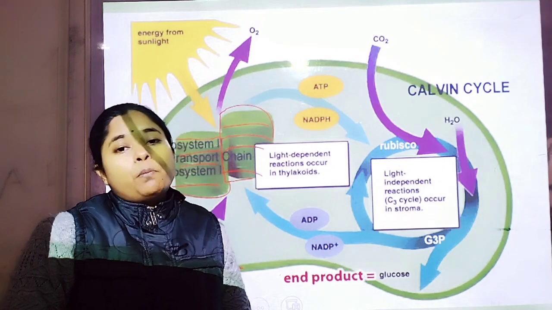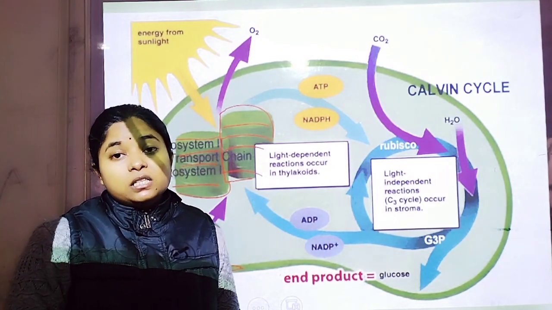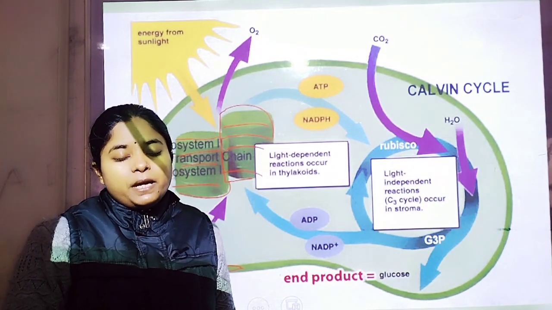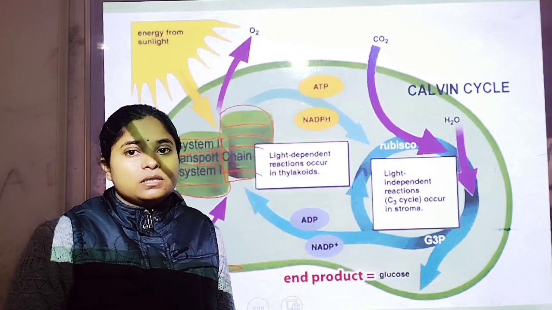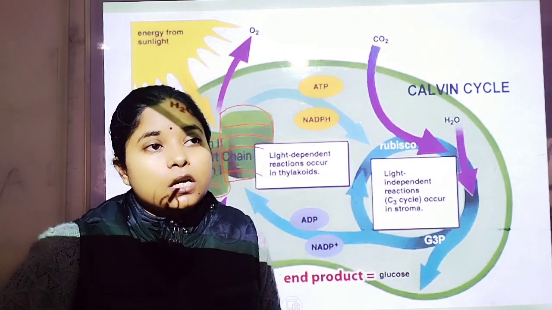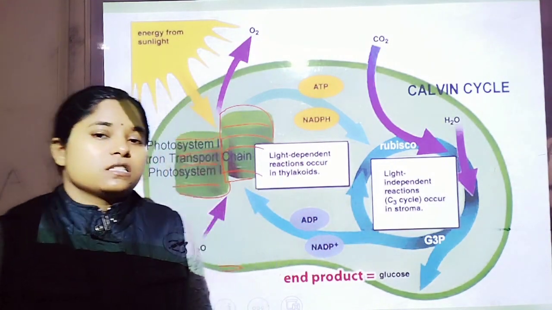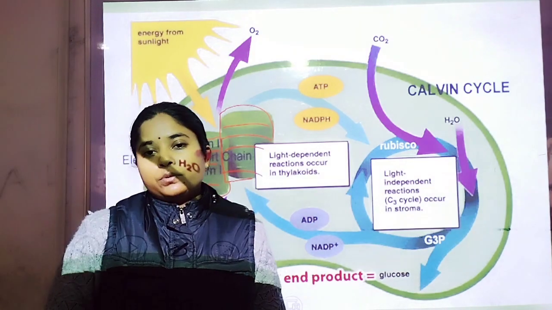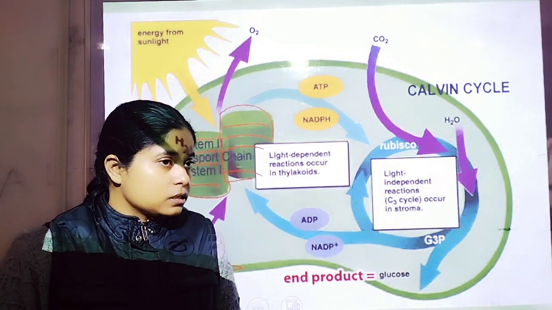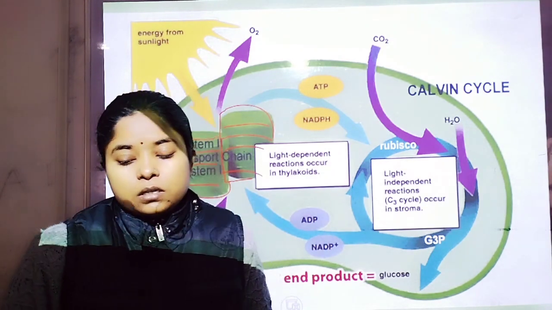When protons pass through the channel formed by the CF1-CF0 particle, that makes the ATPase enzyme active, and the active enzyme binds ADP and inorganic phosphate to form ATP. So this is the basic mechanism of ATP synthesis through the chemiosmotic hypothesis we have discussed in the chapter, which was given by Mitchell in 1961.